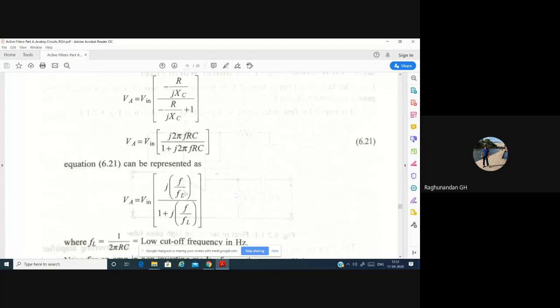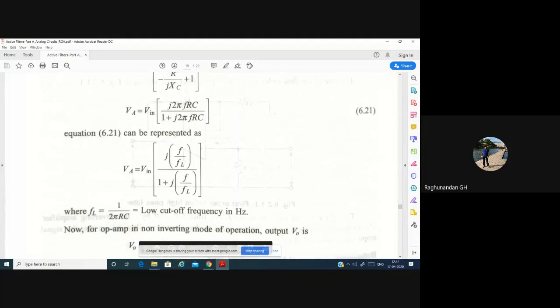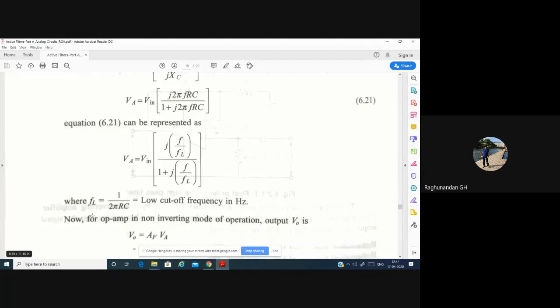This indicates that the frequency will be allowed only after the cutoff frequency FL, and before that it should not be allowed. So FL is equal to 1 by 2 pi RC. That is the frequency after which the op amp has to allow the signal.